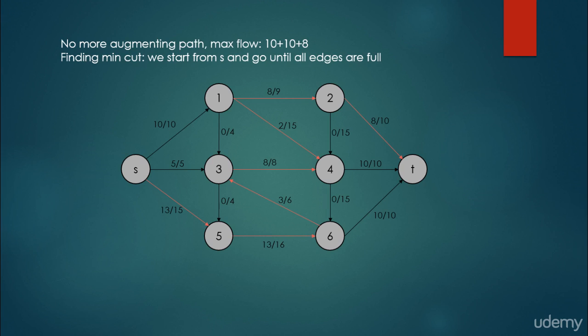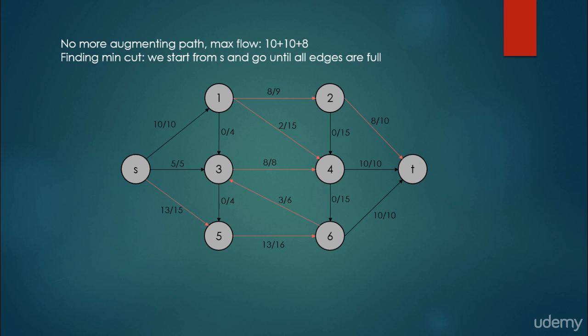So the maximum flow is 10 plus 10 plus 8, because we have to add up the flows on the edges that go to vertex T. On the first edge, from vertex 2 to vertex T, the flow is 8. From vertex 4 to vertex T, the flow is 10. And from vertex 6 to vertex T, the flow is 10. So we add these numbers up, and it gives 28.